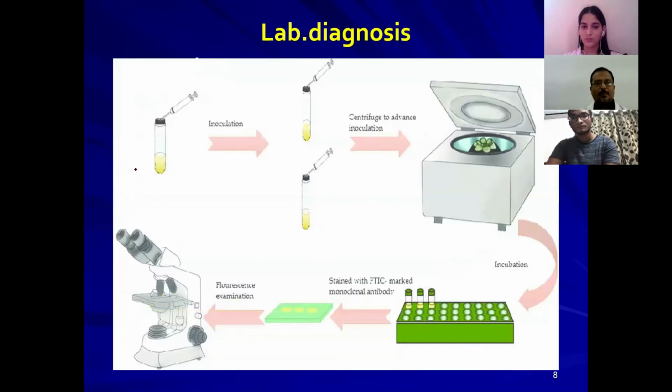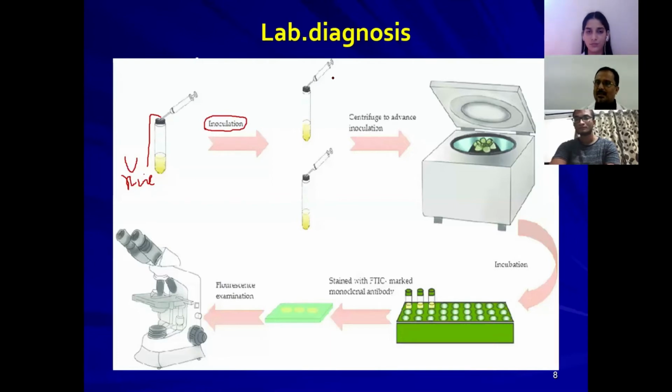Here this is the urine sample collected from the patient. This is the urine sample in the vial, and through this syringe we have to inoculate fibroblast cell line cultures. Fibroblast cell line cultures have to be inoculated into this urine tube. Once you have collected the urine, the cell line culture has to be inoculated into it.